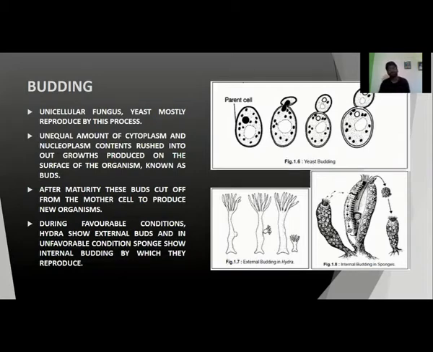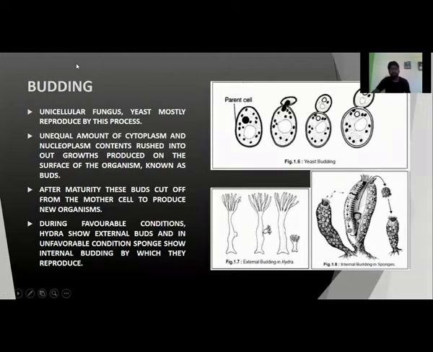Unequal amount of cytoplasm and nucleoplasm contents rushed into the outgrowth produced on the surface of the organism, known as buds. If we see unequal amount, okay, in fission we have seen equal amount. So that is the difference. Unequal amount of cytoplasm and nucleoplasm content rushed into the outgrowth produced on the surface of the organism.